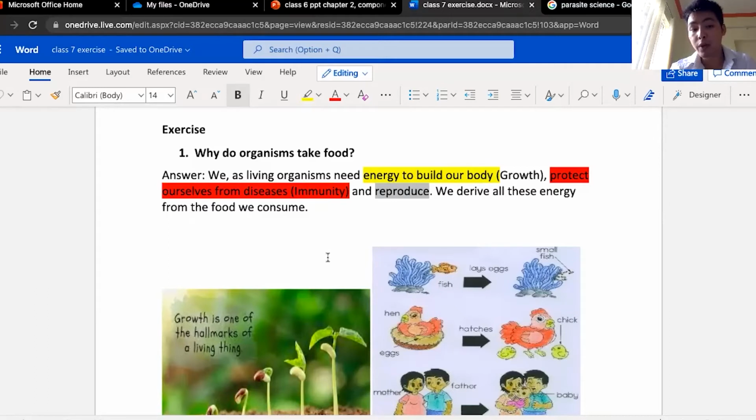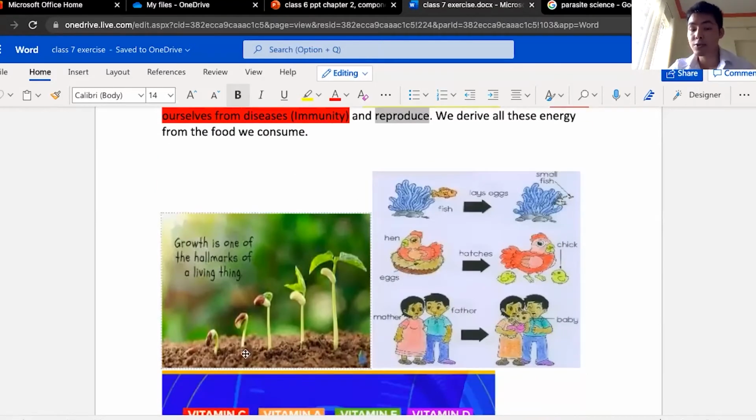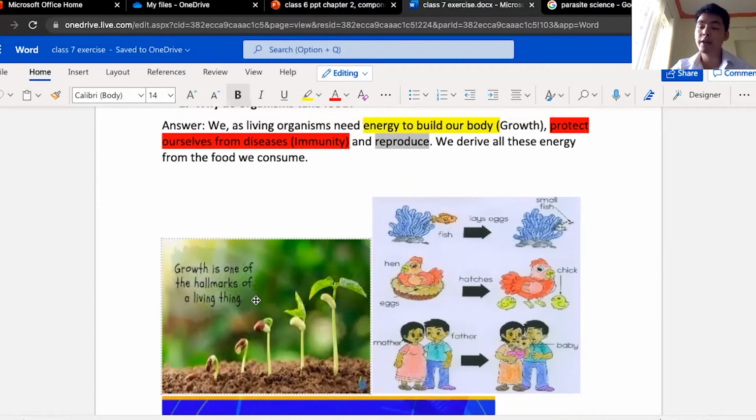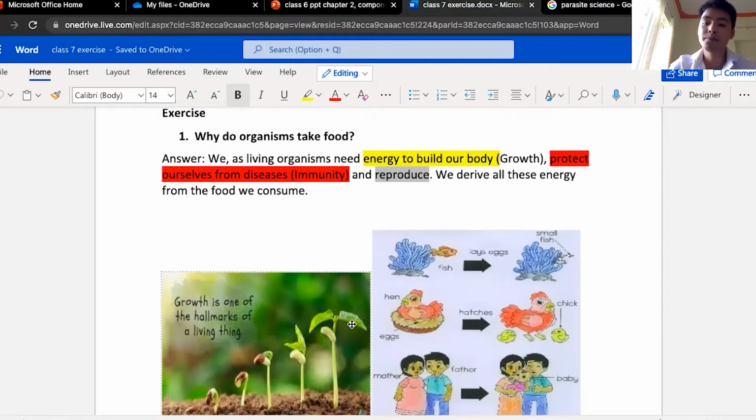Answer: we as living organisms need energy to build our body, right? Take the case of this plant. The plant has to grow over time. For that to happen, it needs energy, and the energy is acquired in the form of food. When we get food, we get energy to grow up and become a big, strong plant, or in our case, to become a grown person.